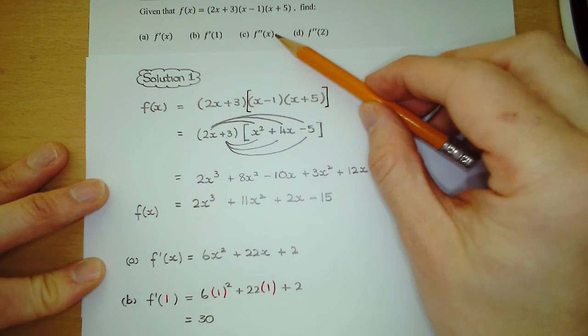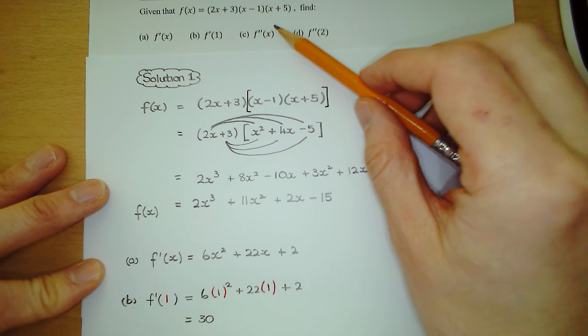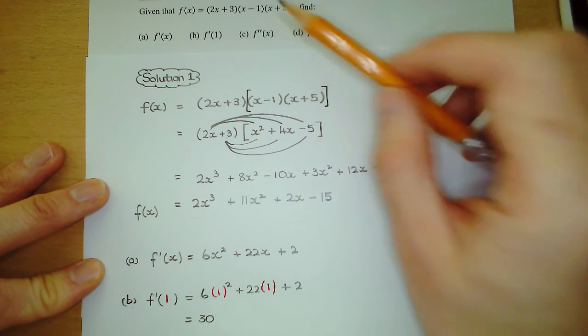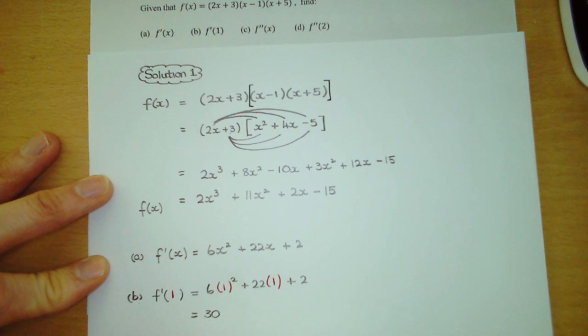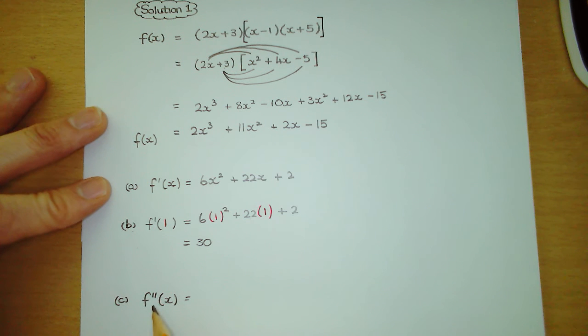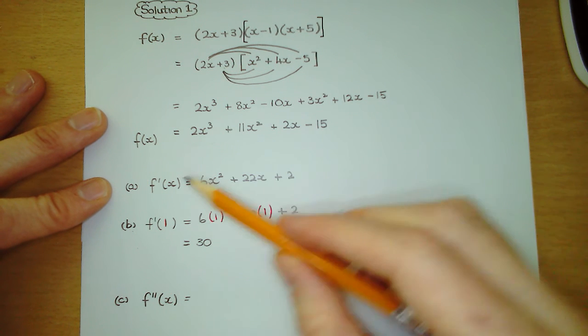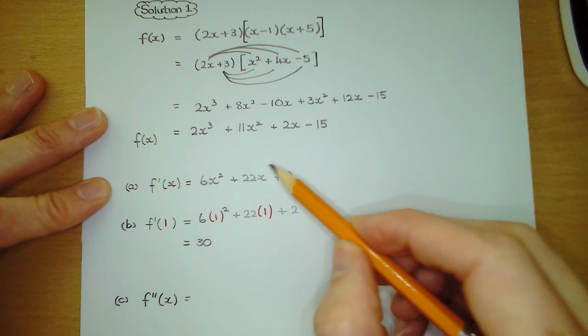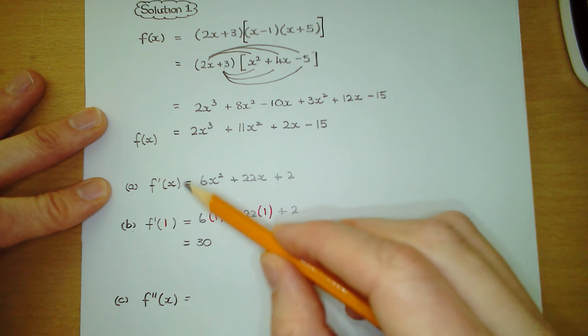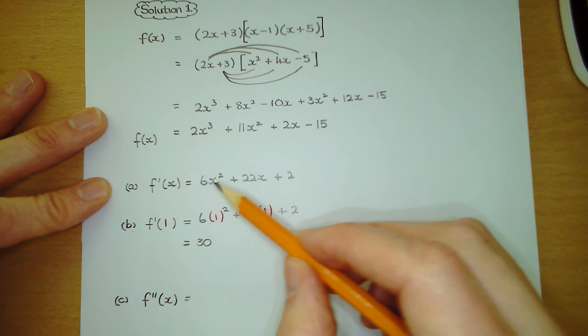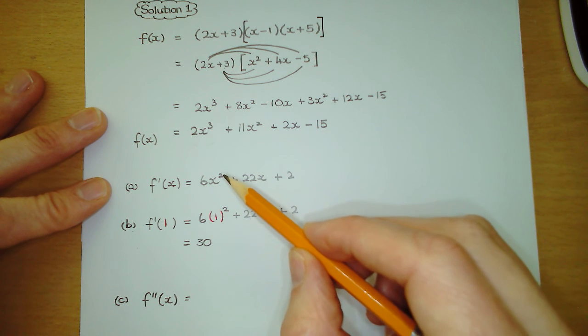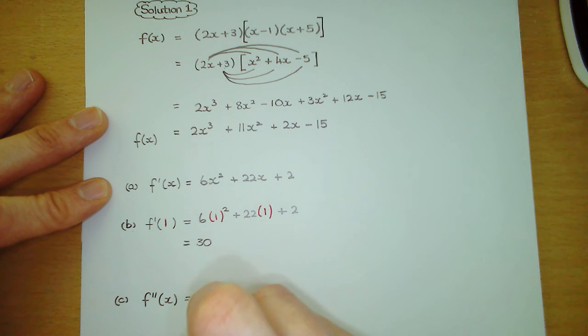Okay, part C then says find f double dashed of x. So that means we're finding the second derivative. So that means we are differentiating the first derivative. Part A is our first derivative. So we're going to differentiate the right hand side of our first derivative. If we differentiate again, you're going to multiply this term by its power. So you're going to get 12x and then subtract 1 from the power. So you're going to end up with 12x to the power of 1.